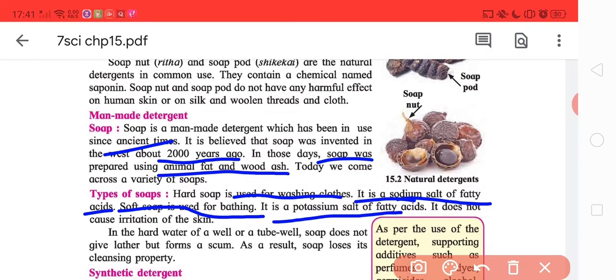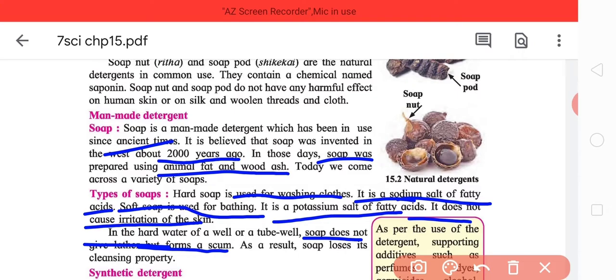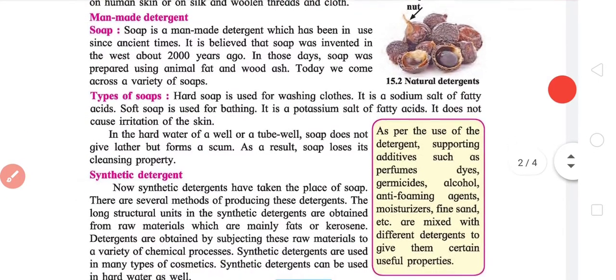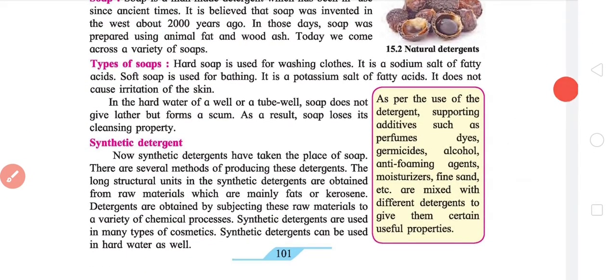Generally, potassium is softer on human skin than sodium. It does not cause irritation of the skin. But now the problem comes when the water is hard. In hard water, both of these salts have no effect. As I said, the soap does not give lather and forms a scum. So what we do is use synthetic detergents.